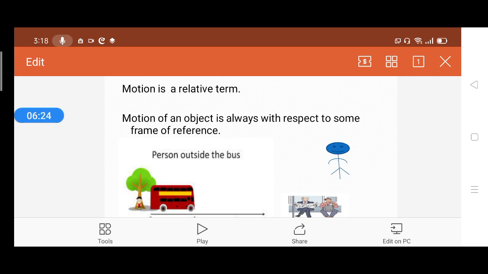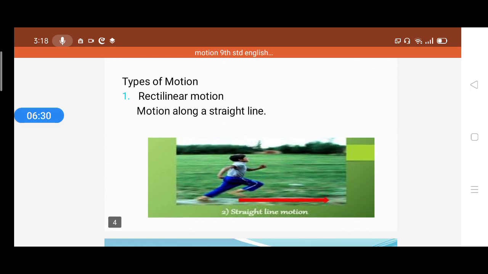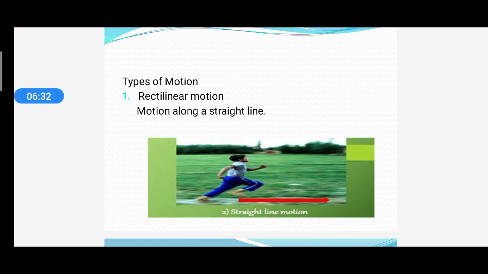Now let us talk about some basic types of motion. The first one is rectilinear motion. What do you mean by rectilinear motion? Motion that takes place along a straight line. If something is moving in a straight line, then it is called rectilinear motion or straight line motion.